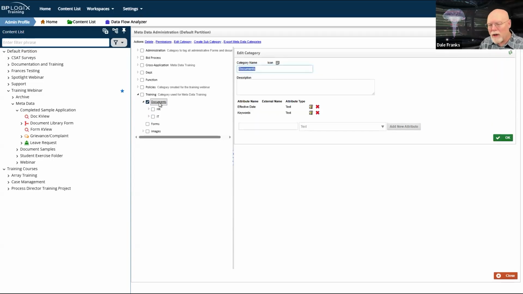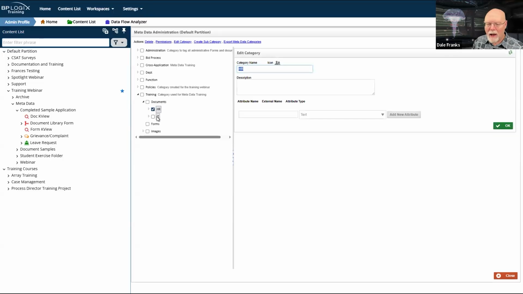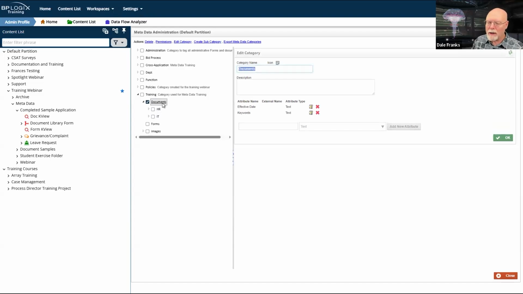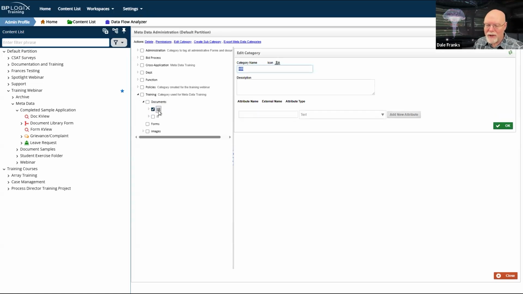And the reason why they're here at the document level rather than down at the lower level is because every IT document and every HR document is going to have an effective date. If I created an effective date attribute at the HR level and the IT level, A, they would both be named effective date, and B, they would be two different attributes.